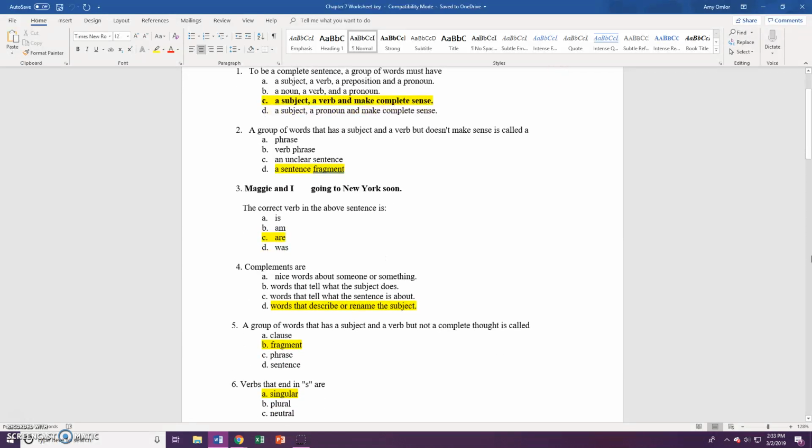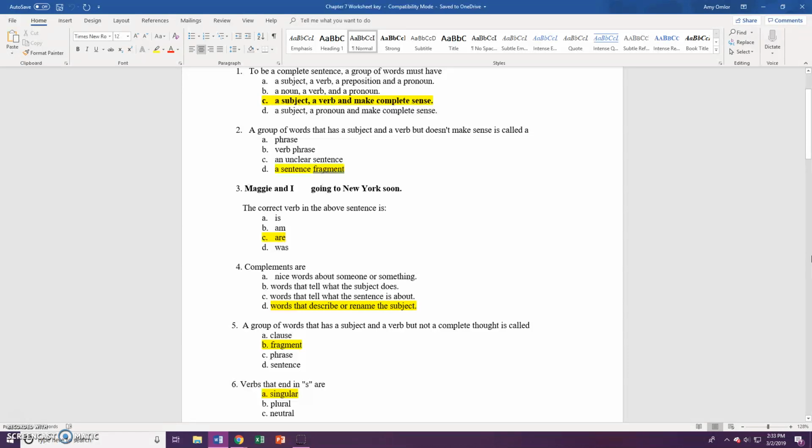Number 3, Maggie and I are going to New York soon. You cannot use is, am, or was because those are singular verbs, and are is a plural verb. You need a plural verb because you have a compound subject, Maggie and I.